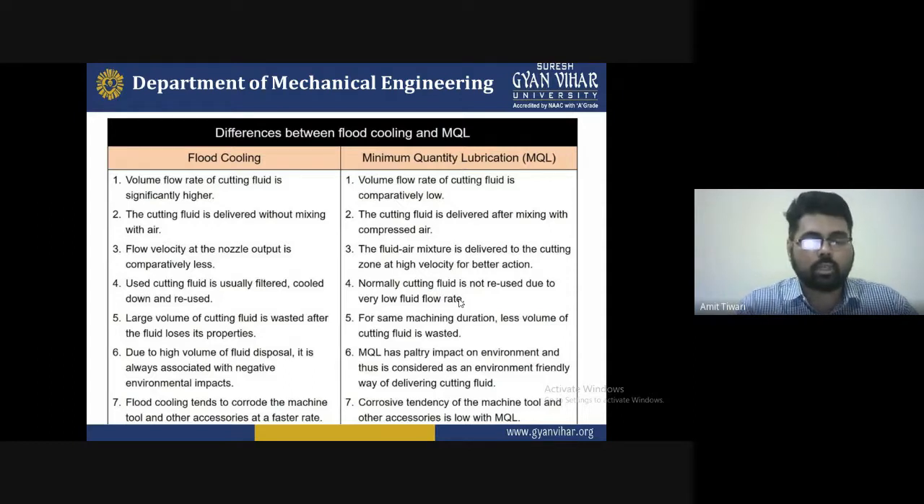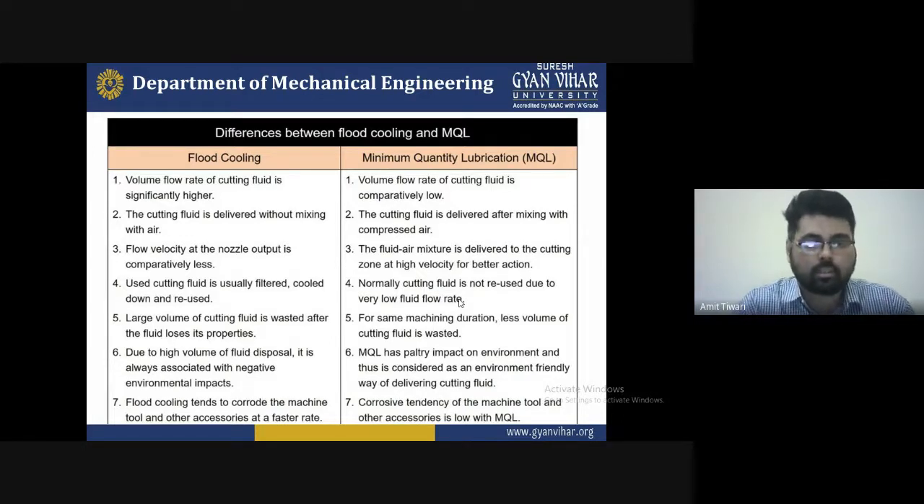Third, in flood cooling the cutting fluid is usually filtered, cooled down, and reused. Fourth, in MQL the normal cutting fluid is not used, and the flow rate required is lower. In machining we have to find out the tolerance. It reduces the medium mistakes and increases the quality of the material. So we must keep that in mind for better understanding.